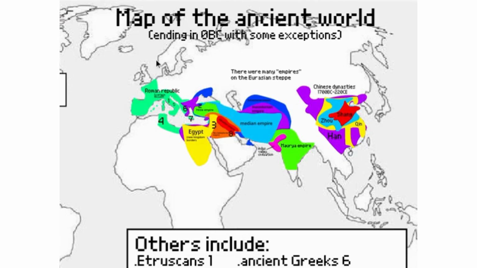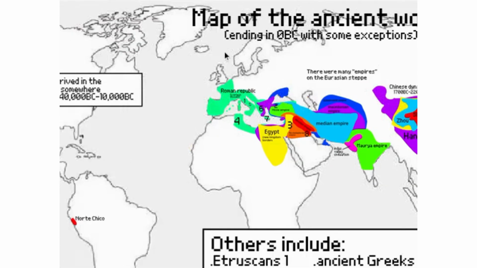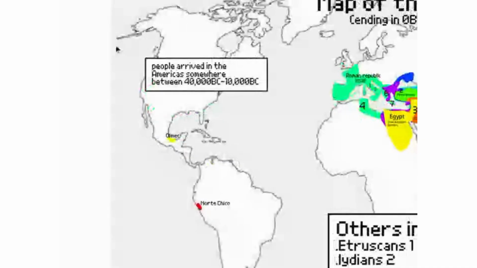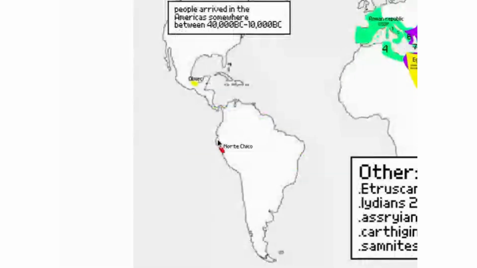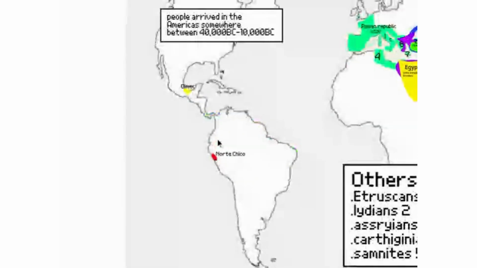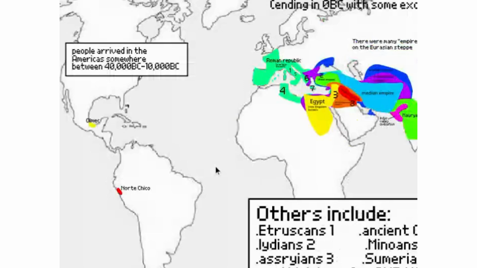I created this map of the ancient world, although it ends in 0 BC with one Chinese dynasty entering CE, as you can see here. So, I guess we'll begin over in the Americas. People arrived in the Americas somewhere between 40,000 BC and 10,000 BC, and there are only two civilizations that I found in my Google research that were before 0 BC, being the Olmecs around 1600 BC, and Caral, which was like 3000 BC, I think.